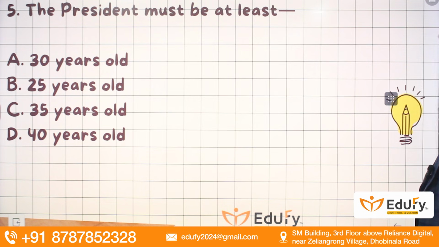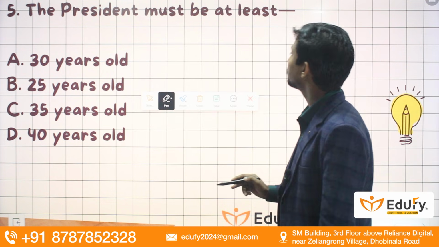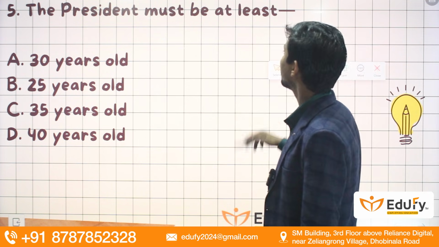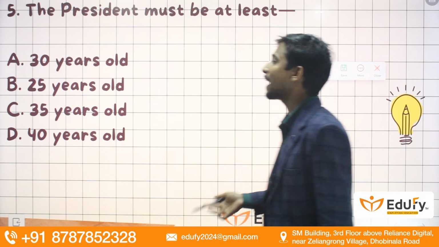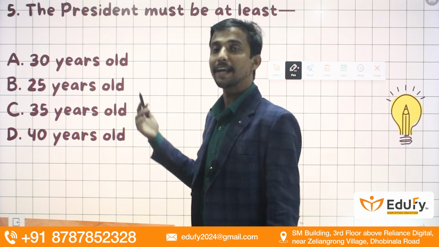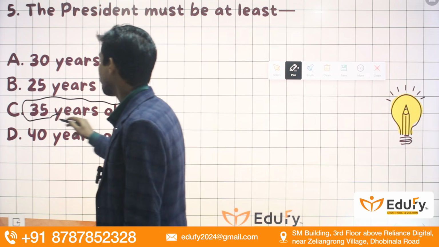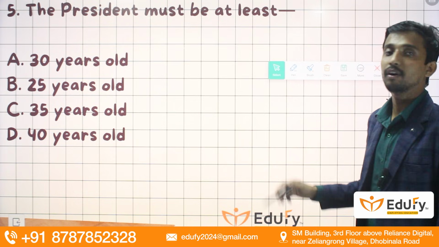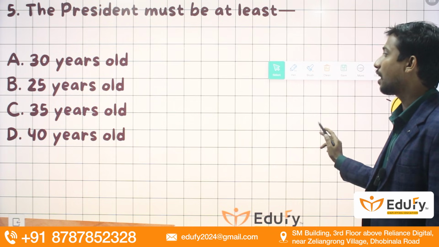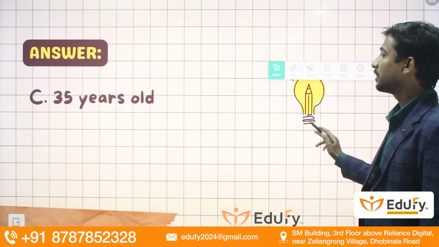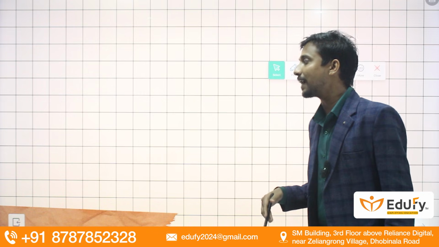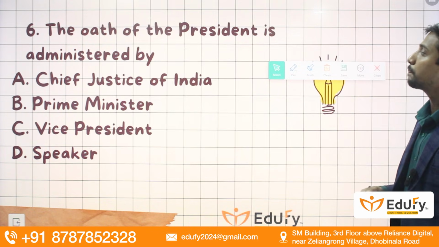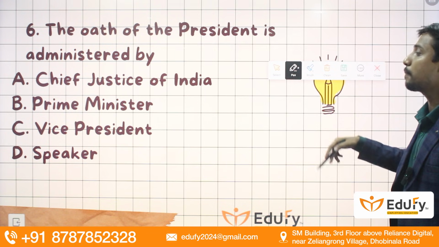Moving towards the next question, the President must be at least how many years old? Remember, for becoming President, Vice President, or Governor, the minimum age is 35 years. Next, the oath of the President is administered by whom?